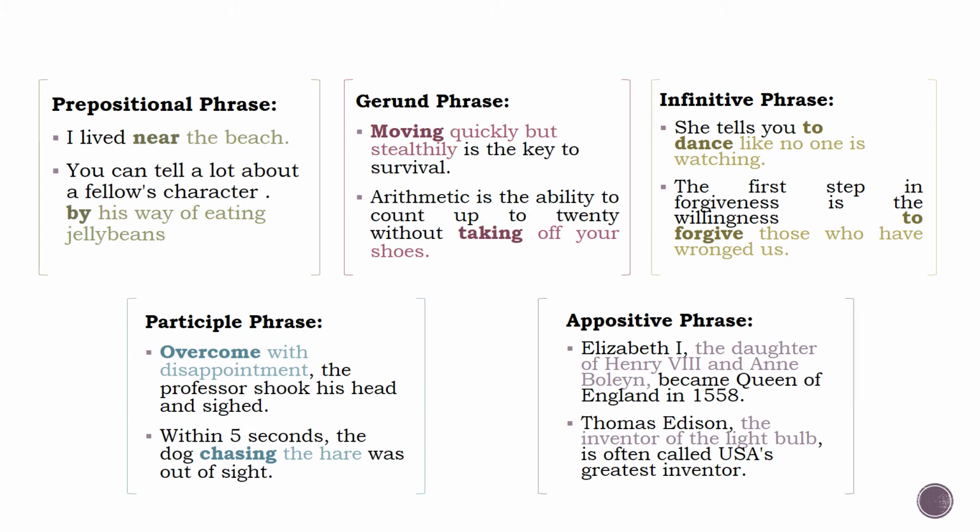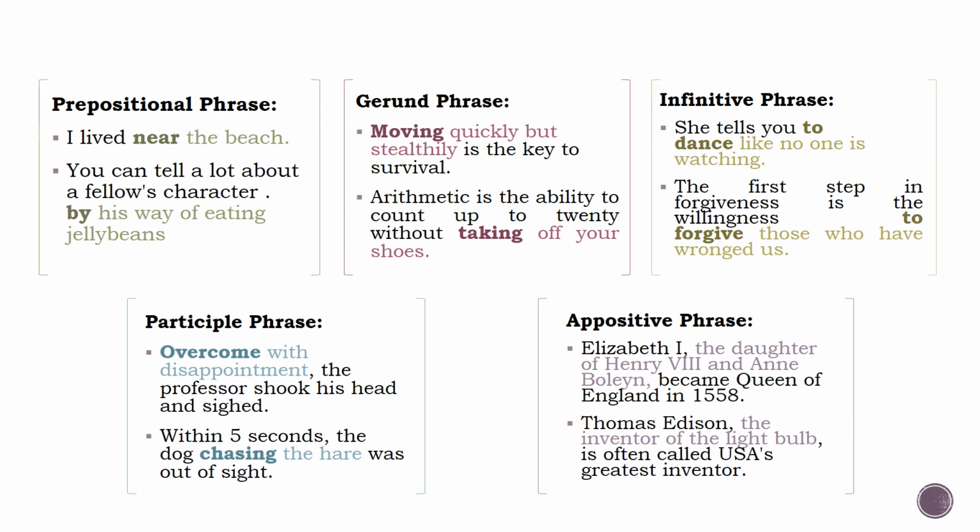As is the case in the first sentence, a prepositional phrase can stand alone as a single unit within a sentence. Here, the prepositional phrase is an adverb of place. Remember the second example from above? Here, the prepositional phrase is functioning as an adverb modifying can tell. Notice that the highlighted prepositional phrase includes another prepositional phrase, of eating jelly beans. Yeah, it can get complicated.